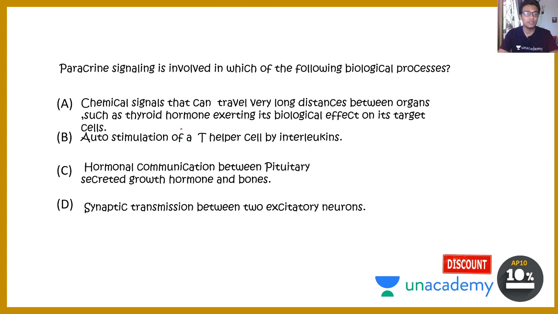Okay, paracrine signaling is involved in which of the following biological processes? You first have to know what paracrine signaling is, and these kinds of questions are really common in IIT JAM. Chemical signals that can travel very long distances between organs, such as thyroid hormone exerting its biological effect on the target cells; autostimulation of a T helper cell by interleukins; hormonal communication between pituitary secreted growth hormone and bones; synaptic transmission between two excitatory neurons. So which one of these could be an example of paracrine signaling?